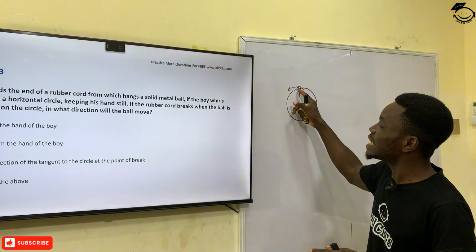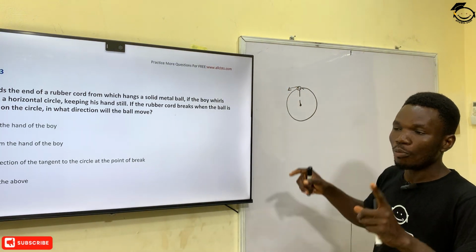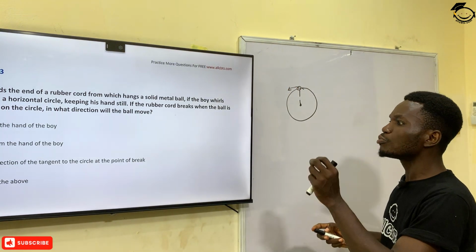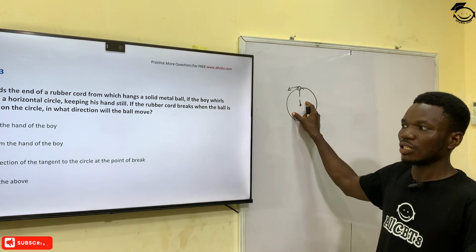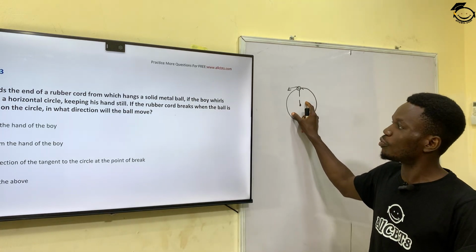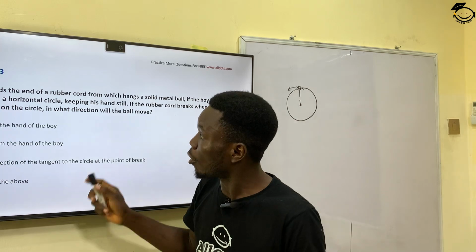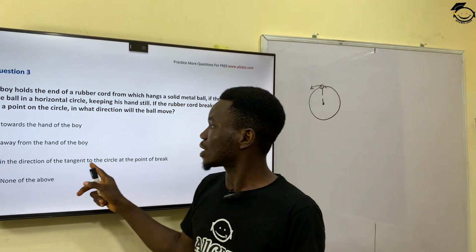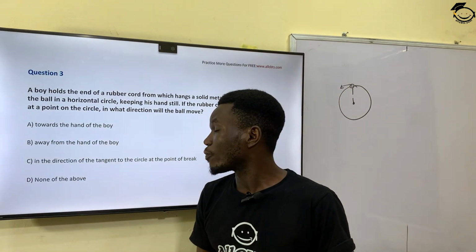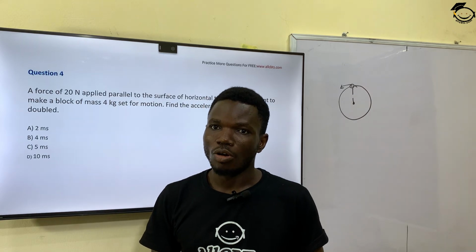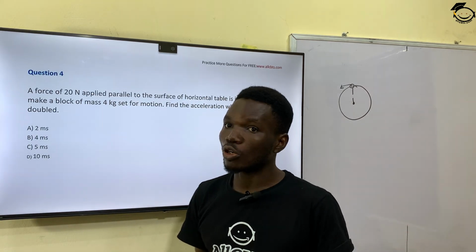It will remain in a state of uniform motion. So the ball is moving in the direction of the tangent to the circle at the point of break. So the correct answer to this question is that the ball will be moving in the direction of the tangent to the circle at the point of break. And that is option C.